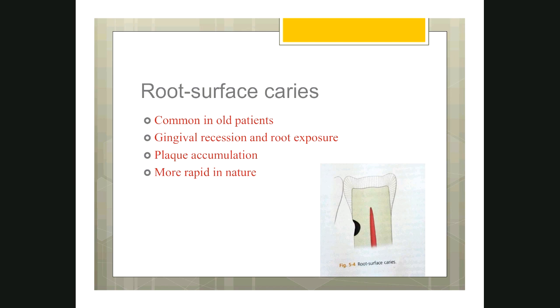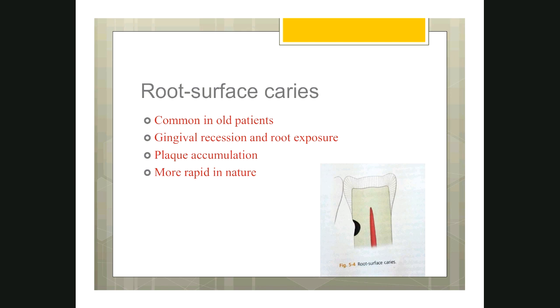As we all know, enamel is more mineralized than dentin. So compared to dentin, enamel is more resistant to caries. In case of root surface caries, because of the gingival recession, the dentin is exposed to the oral cavity and is easily affected by caries. Whereas in a young patient, the root surface is not exposed to the oral cavity. It is covered by the periodontium. You understand?